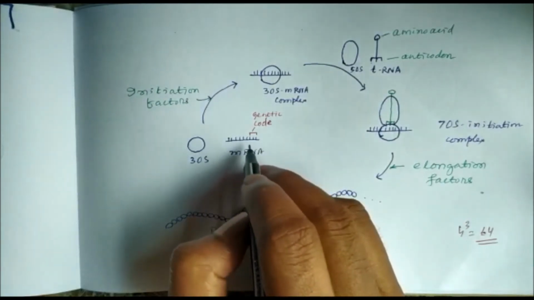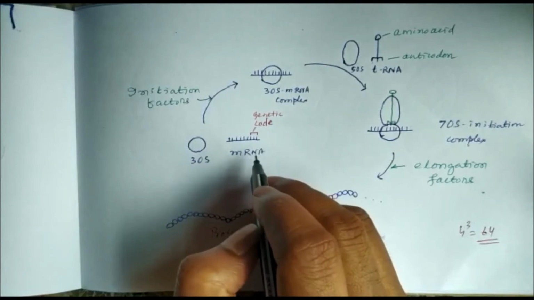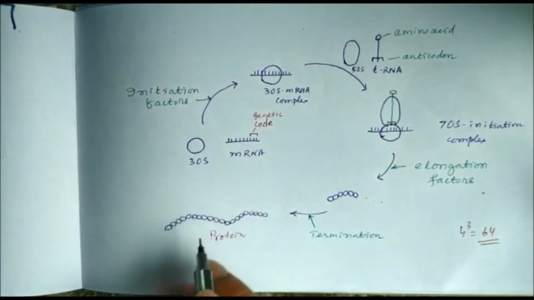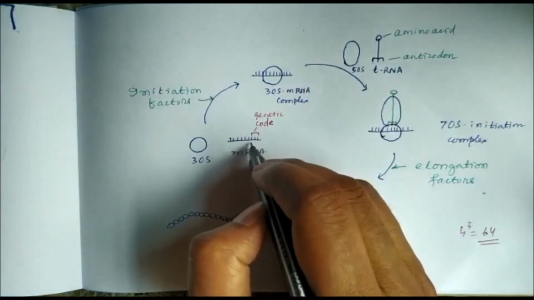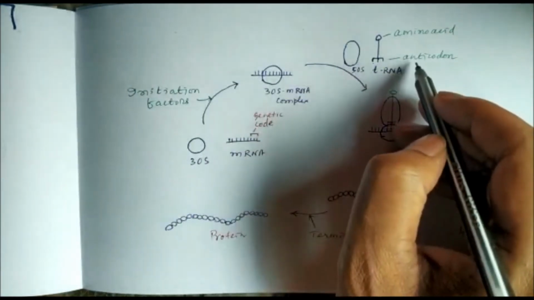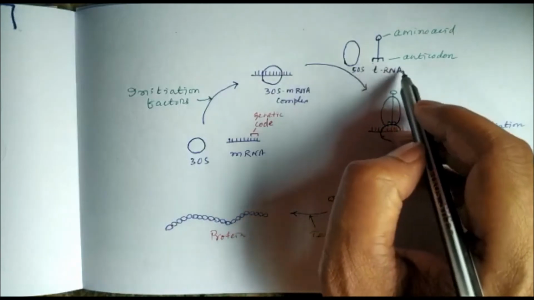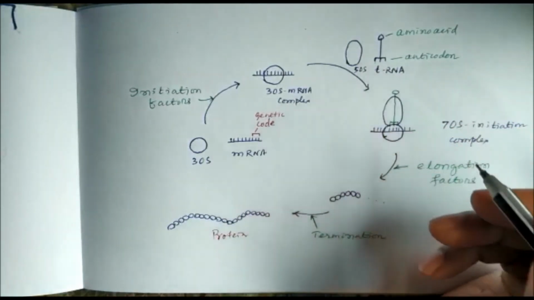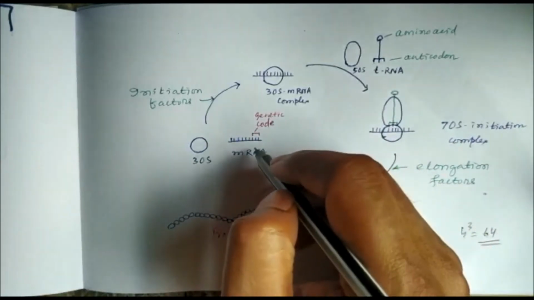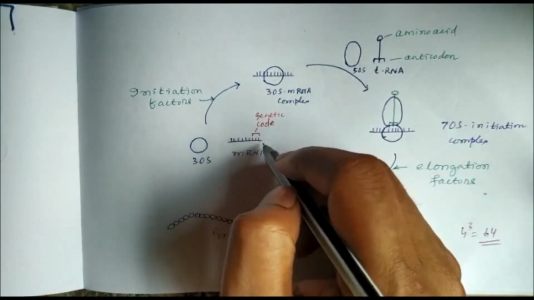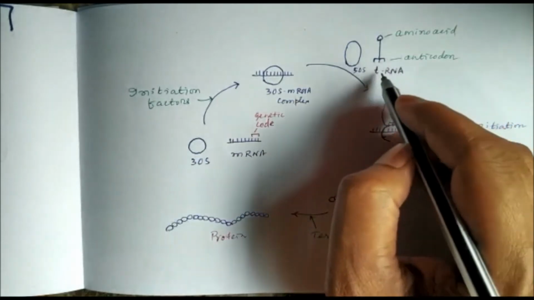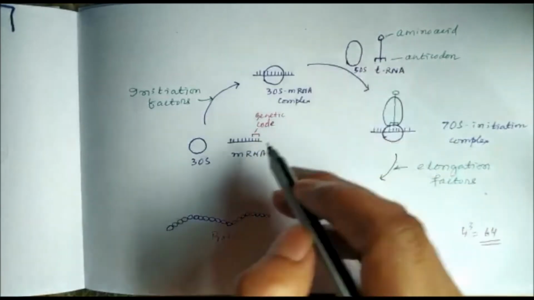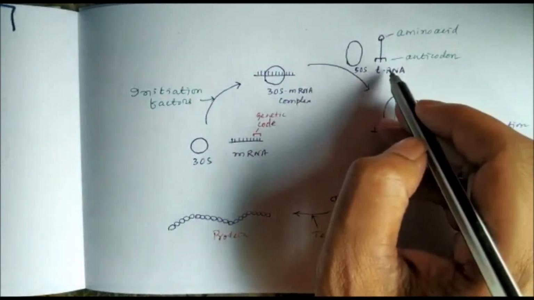Three consecutive bases form a genetic code, the codon, and to this genetic code there is an anticodon. In the transfer RNA we have the anticodon. The codon in messenger RNA is recognized by transfer RNA.